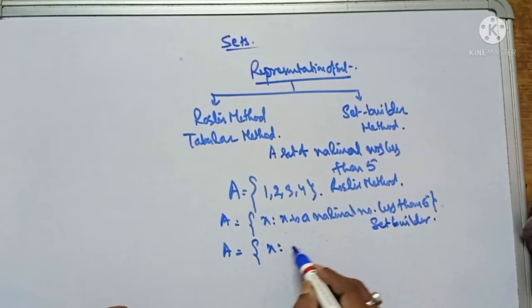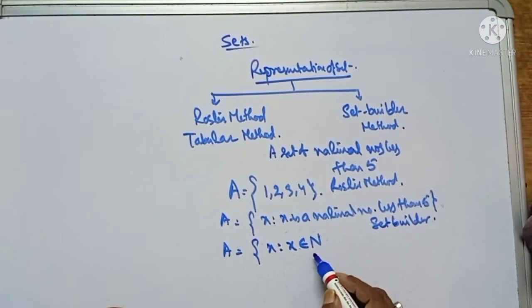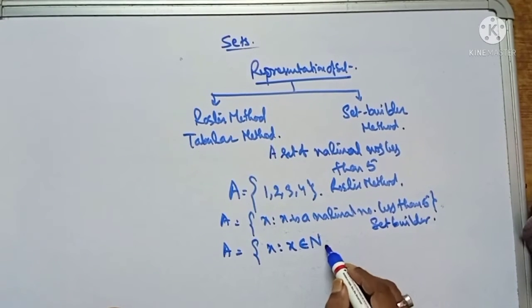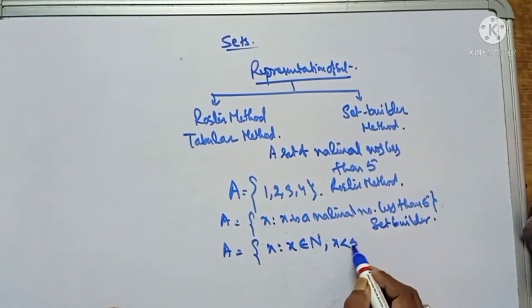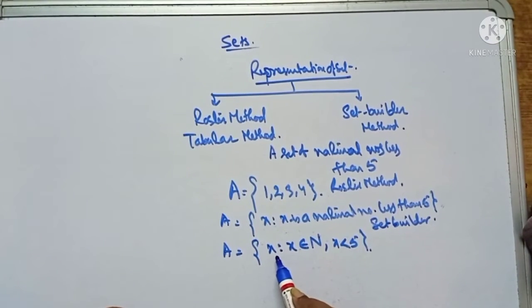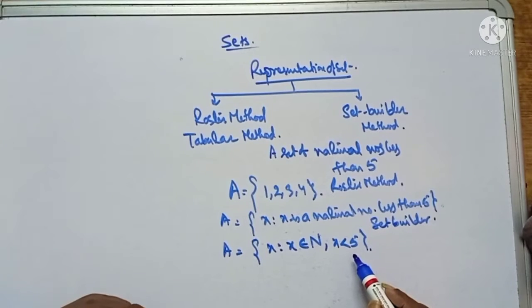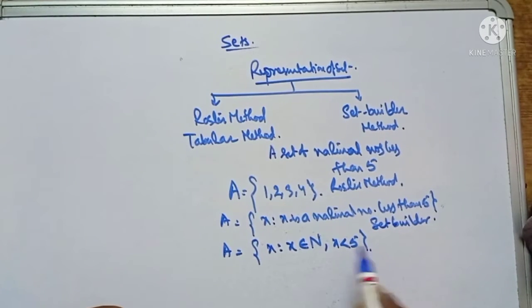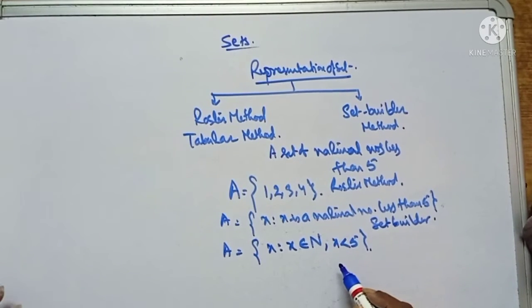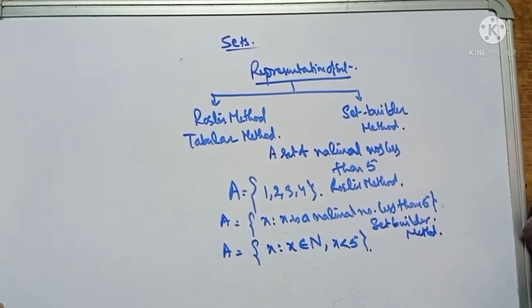x such that, what is x? x belongs to natural numbers, capital N represents natural numbers, and x is less than 5. That means the elements of this set is x, and this x belongs to natural numbers, since I have said it is a natural number, and x is less than 5. So all those natural numbers less than 5 are 1, 2, 3, 4. So you can write it in this form also. So this is all about the representation of sets.